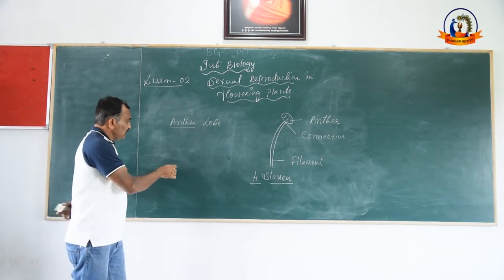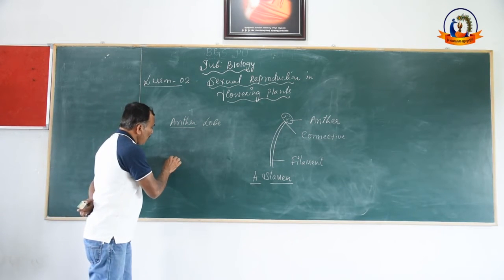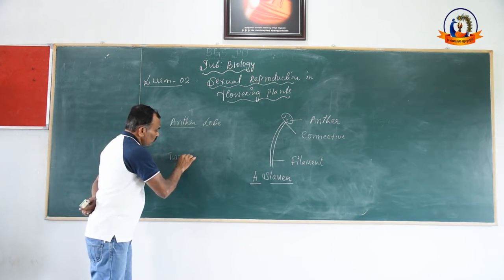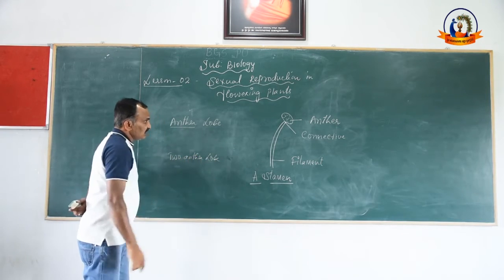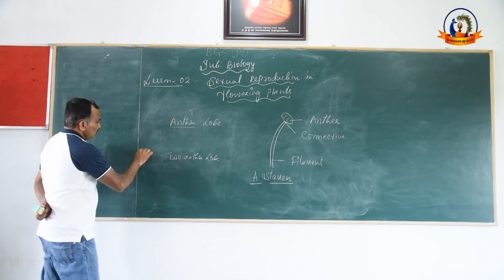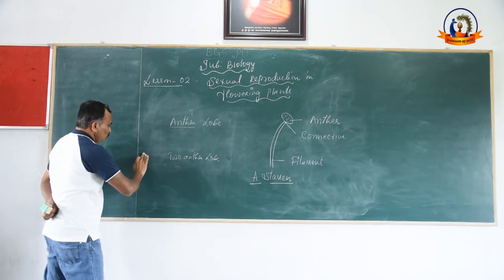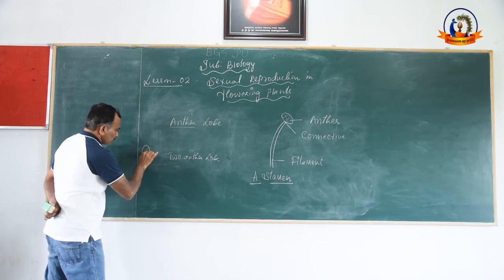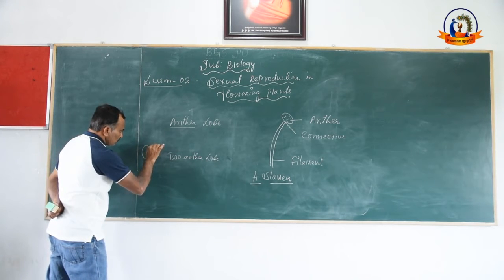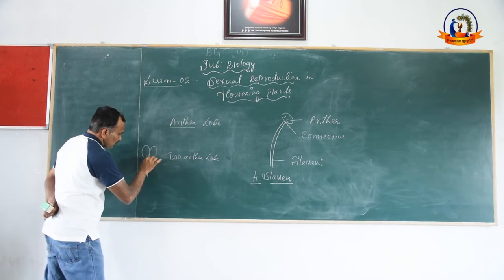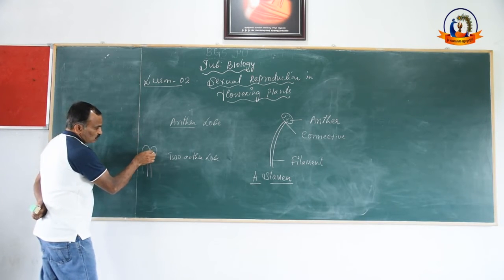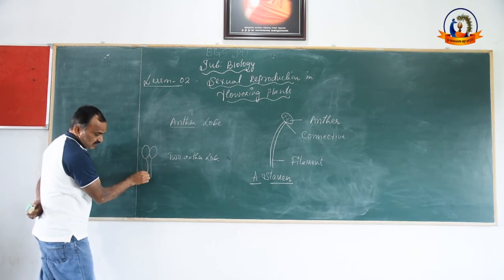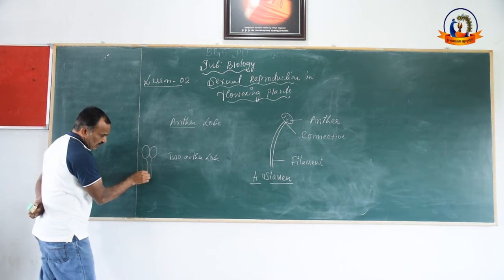In few cases, a stamen has two anther lobes. Right? See, this is the stamen having two anther lobes. See this? There are two anther lobes. These two are the anther lobes. This is the connective. This is the filament.